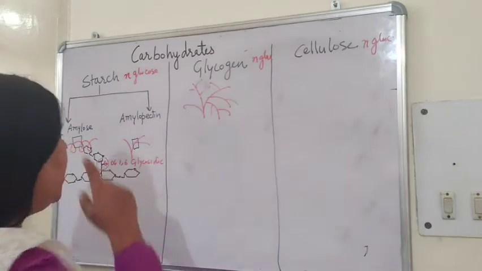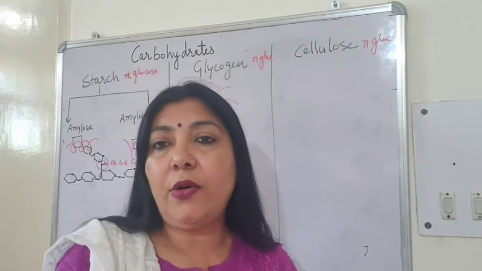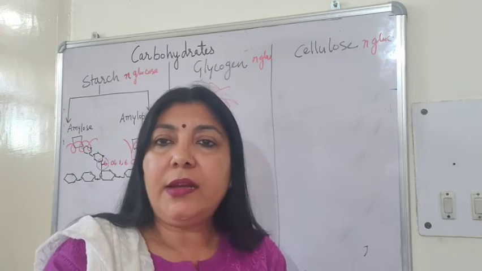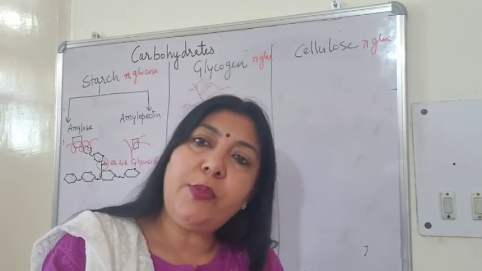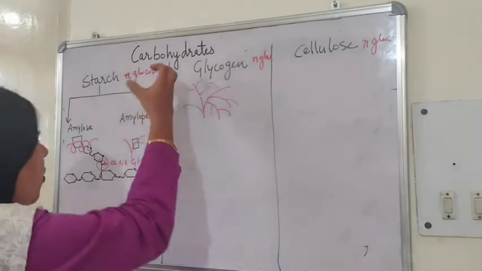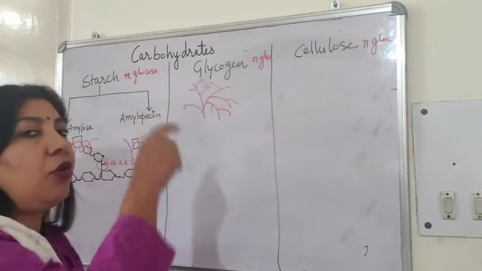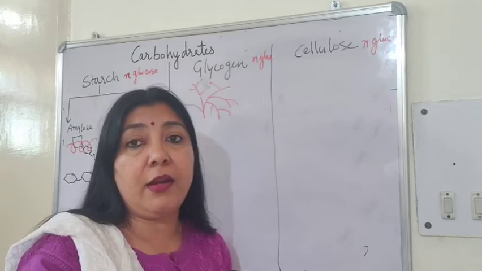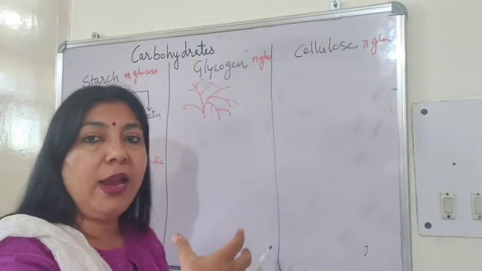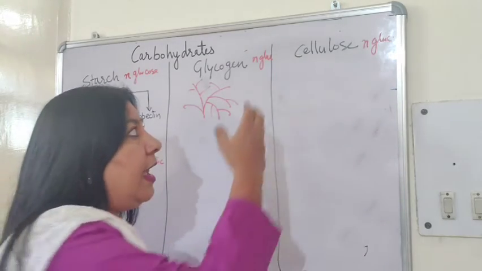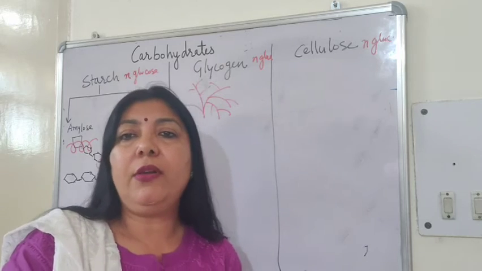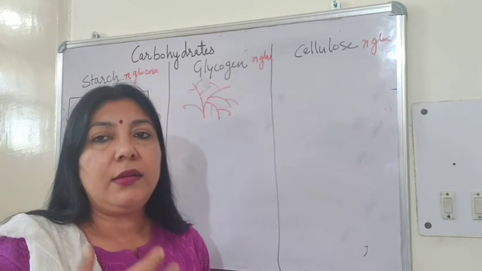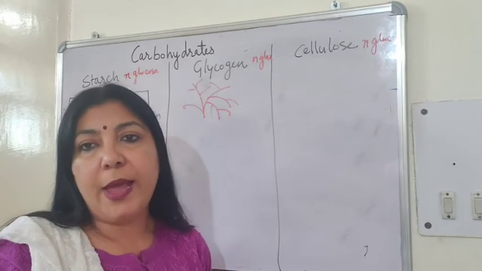Okay. And the starch, when it reacts with iodine, converts it to blue-black color because it holds the iodine in its coil. Whereas glycogen is not able to convert it to blue-black color because it does not have any coiling structure which can hold it. Likewise, cellulose also cannot convert the iodine into blue-black color.